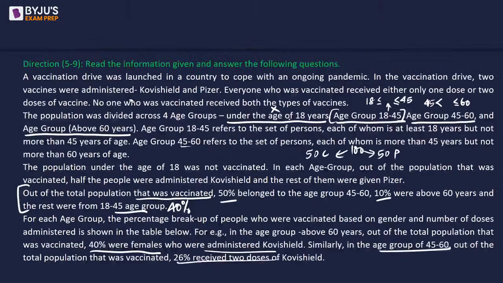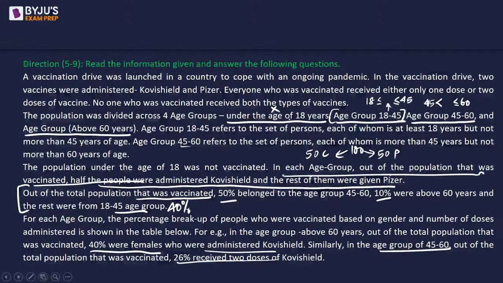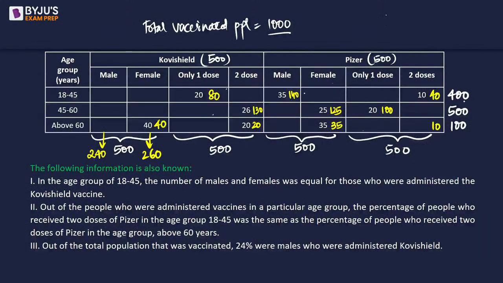Not question, that statement meant. So when we are looking at this particular statement, in each age group out of the total population vaccinated, half were administered Covishield and the rest were given Pfizer. It means out of total 400 people, 200 people will be given Covishield under this age group, 250 will be given Covishield under 45 to 60 age group. 50 people will be given Covishield under this age group of above 60. So it is divided within the vaccination group as well.